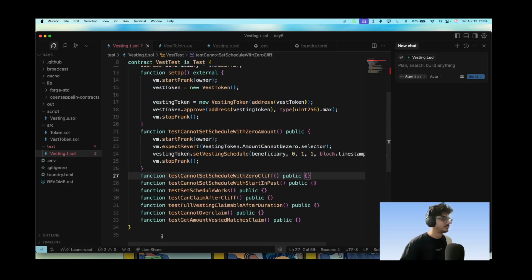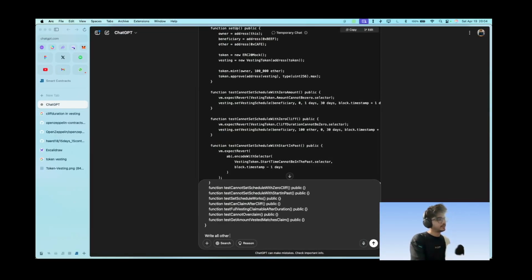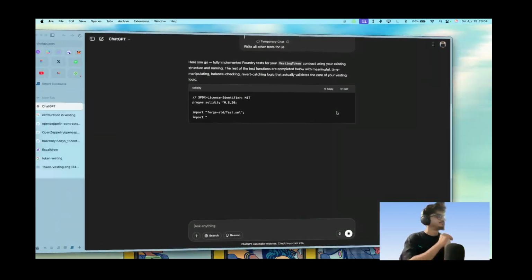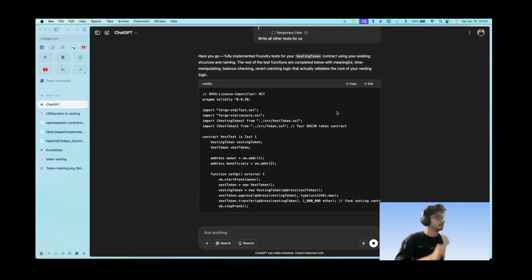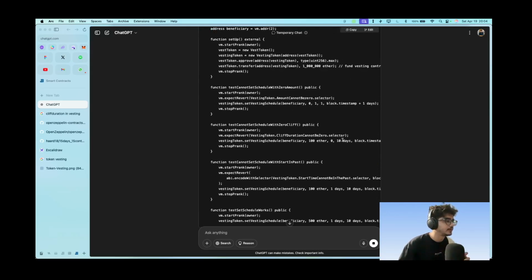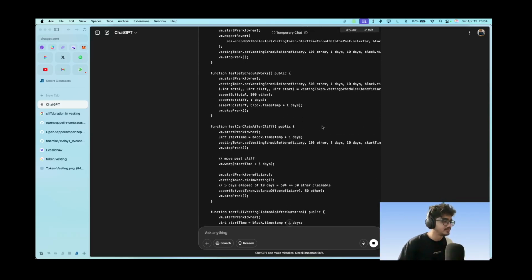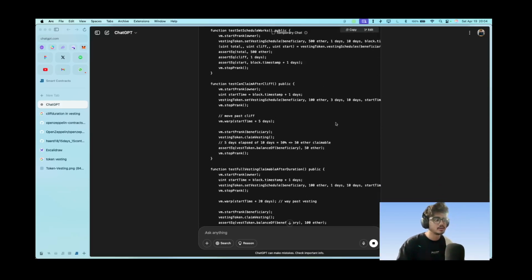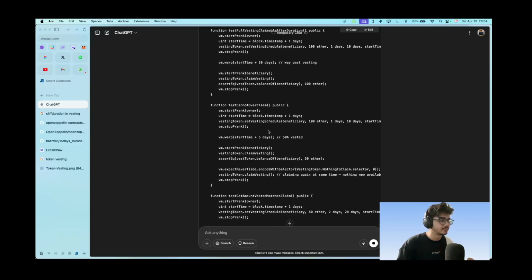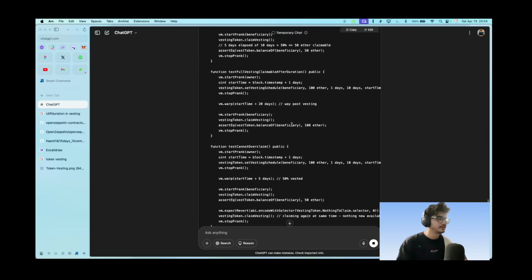So let's just give this to ChatGPT and it will write all the tests for us. I guess there is some version mistake here. Let's see if it writes all those tests. There is a vesting token, set, 100 ether. I think these ether calls should fail, as we have ether here and do not have an ERC20 call. So I don't think these will work completely well. We'll have to fix some of these. We don't need them to be ether, we need them to be ERC20 tokens.